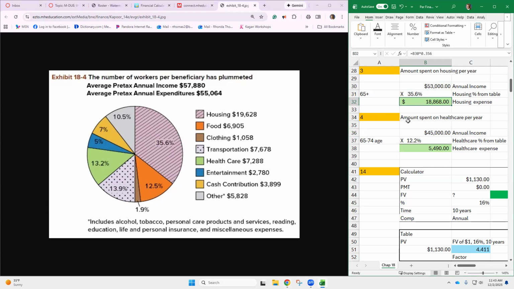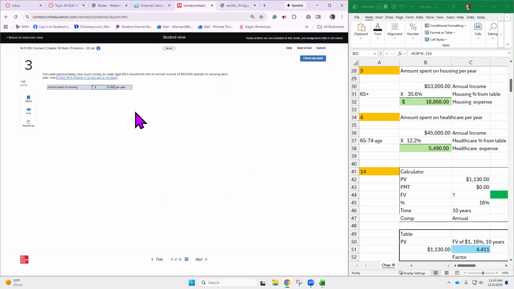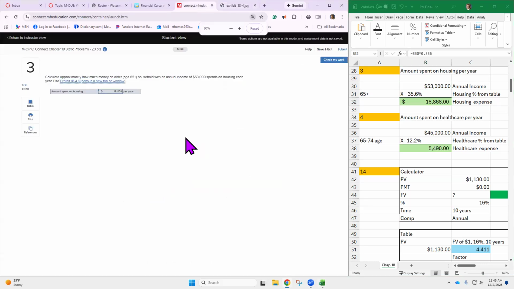In fact, I think a lot of people that retire are going to have to end up working a little bit somewhere. So 35.6% of the annual income comes down to the fact that we will spend $18,868 on housing. And that is 35.6% of the total annual income.